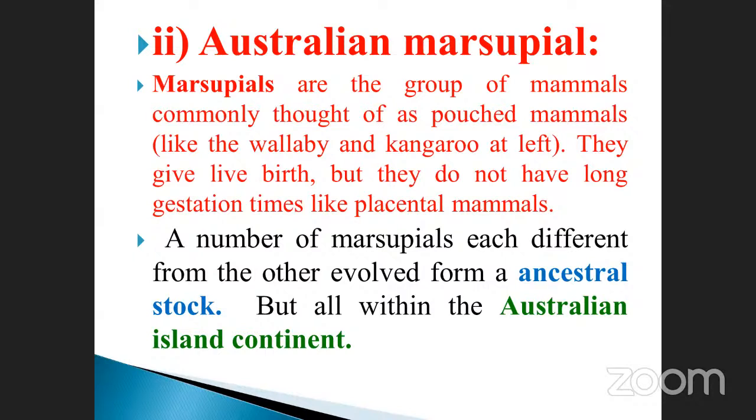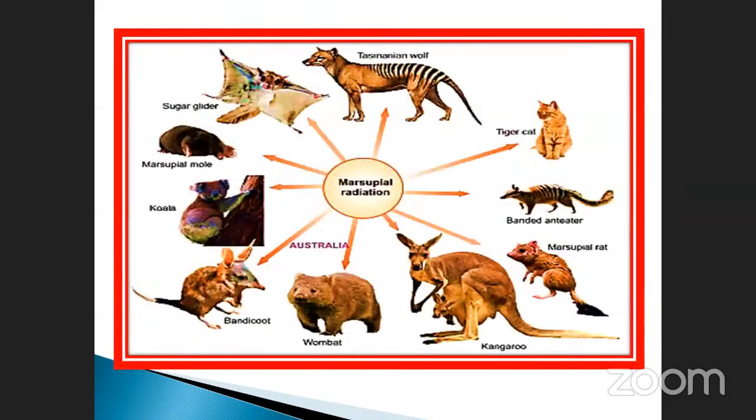All are happening in Australia, because it is nothing but an island. There is no land connection. It is surrounded by water only. That is the reason why it is called an island. Okay, see here, these are the marsupial radiations present in Australia.